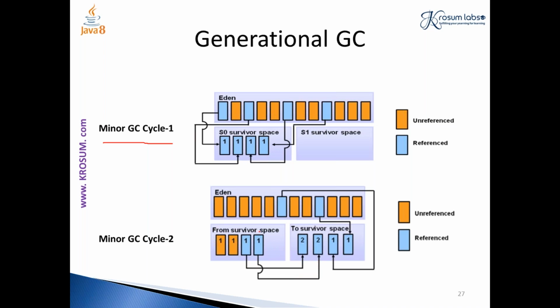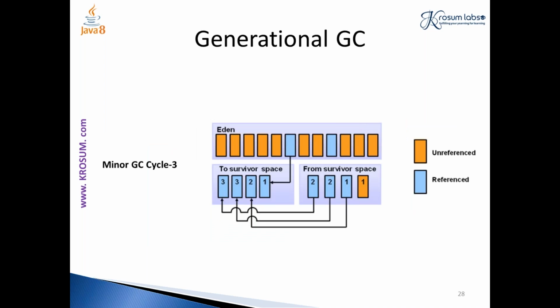And up to this part, if any of these objects becomes unreferenced or null or is no longer used, that is also removed. So it just goes on in a cycle where, at any point of the minor GC cycle, your Eden space will be empty and one of your survivor spaces will be empty.